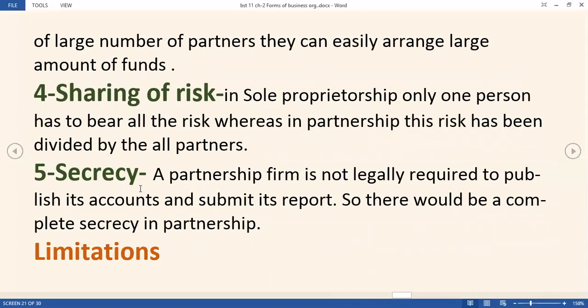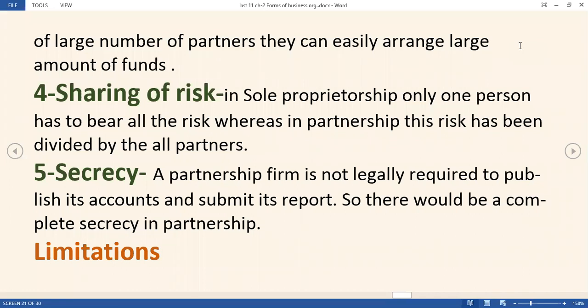Now sharing of risk: again, the risk can also be shared by all the partners. As in sole proprietorship, we know, students, when one person is there, he has to bear all the losses. But here again, losses can be borne by the different number of partners. So the risk can be less.